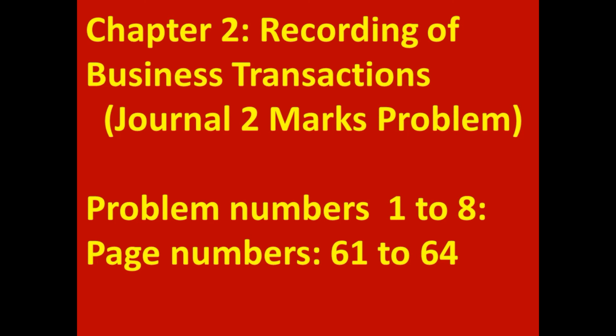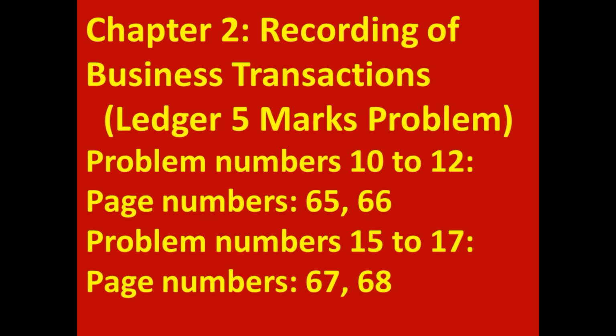Textbook page numbers 61 to 64. In public examination, 4 transactions will be given. Student has to write 4 journal entries. Next, from chapter 2, one 5 marks problem comes from ledger topic. Important problems are from 10 to 12, textbook page numbers 65 and 66. So you need not learn the 13th and 14th problems. From 15 to 17 also important, textbook page numbers 67 and 68.